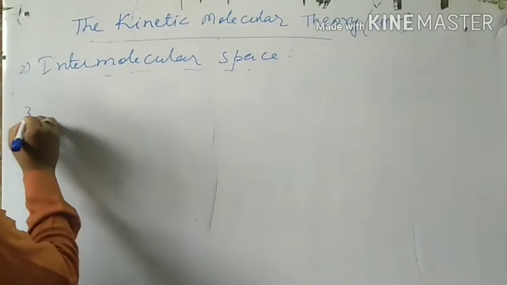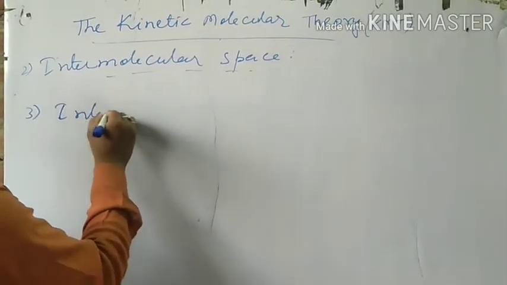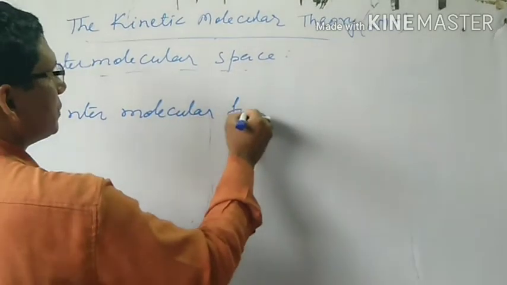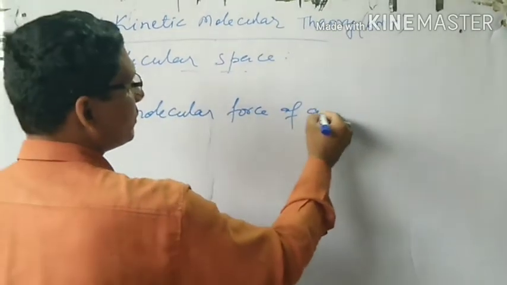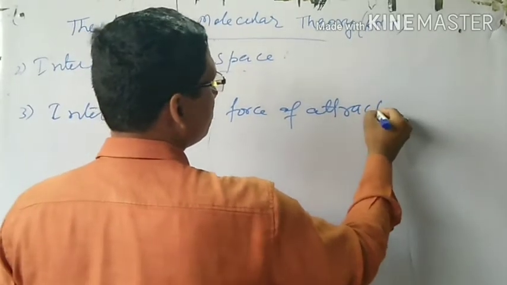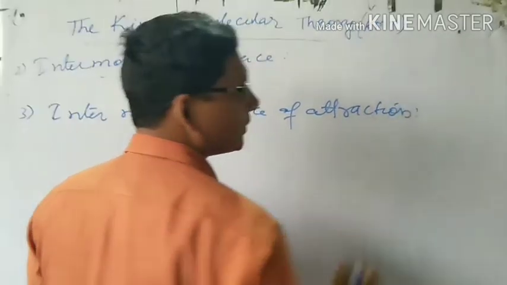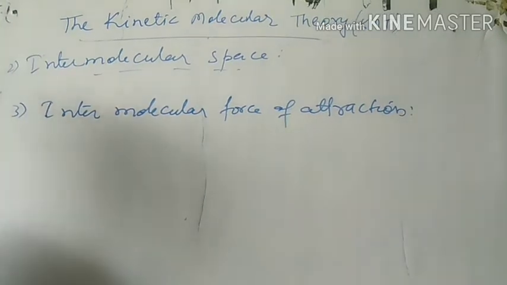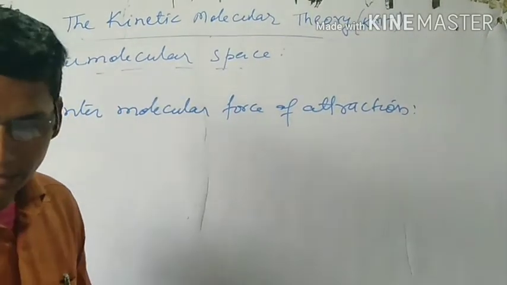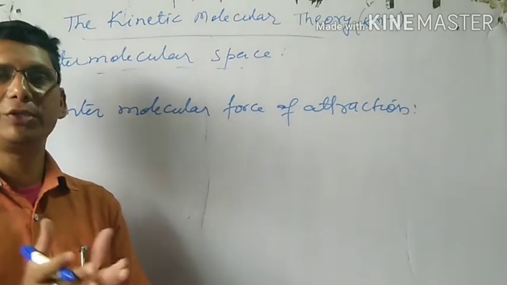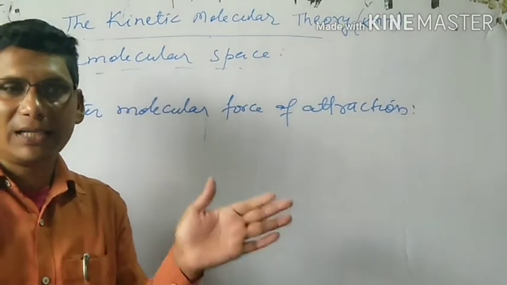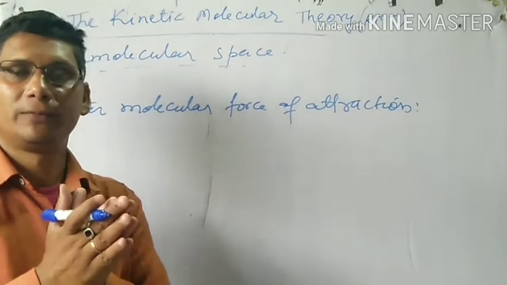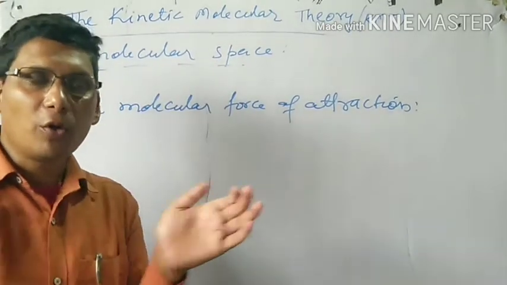Next postulate is intermolecular force of attraction. Intermolecular force of attraction means the attractive force that acts between two molecules in any matter, that holds them together. The higher the force, the closer the molecules will be.